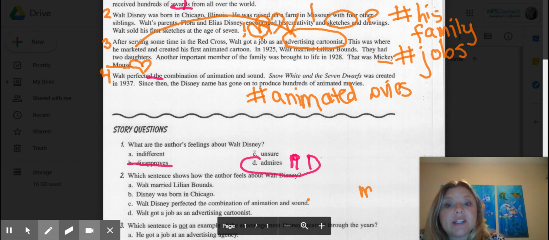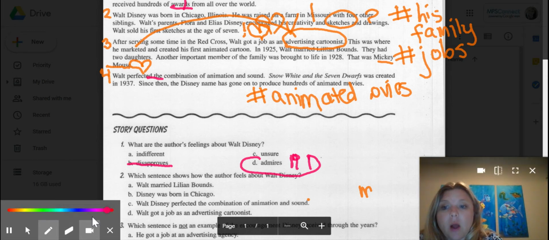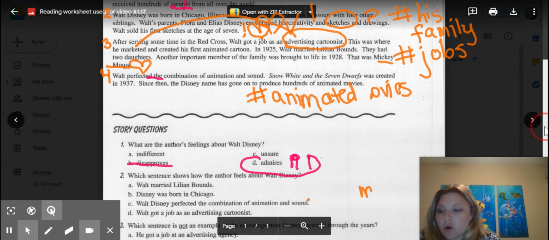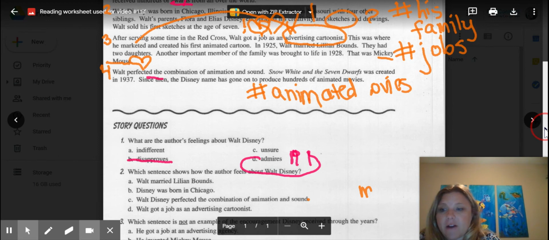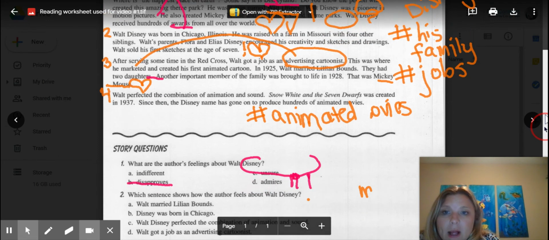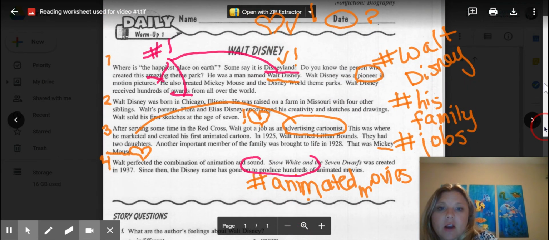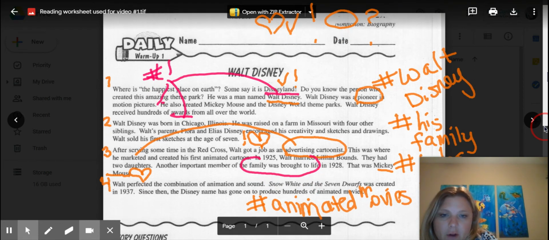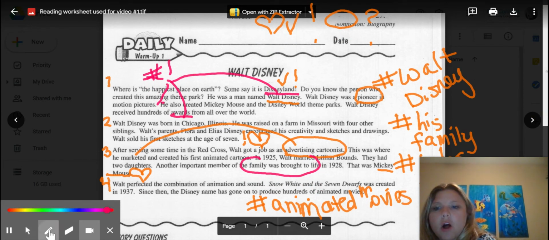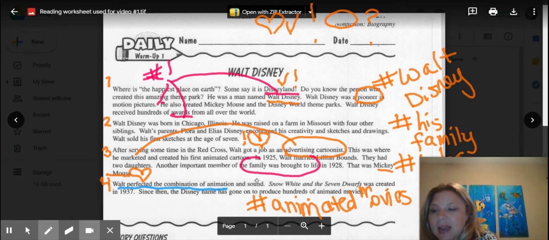Next one. Which sentence shows how the author feels about Disney? So now I'm looking for a sentence. So once again, I have to go back up to the article and I have to find the sentence. And if I look at it, I can go, well, Walt perfected the combination. Sorry, now you have all my writing everywhere. But Walt perfected the combination in animation and sound.